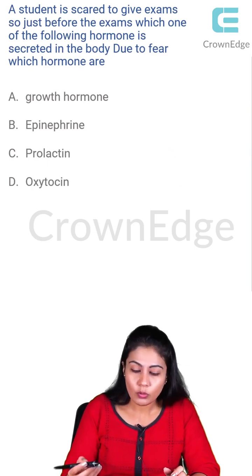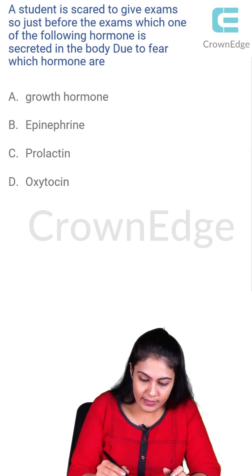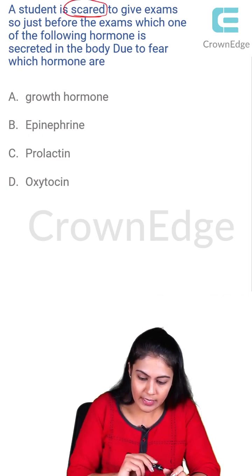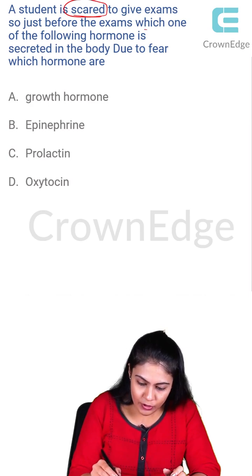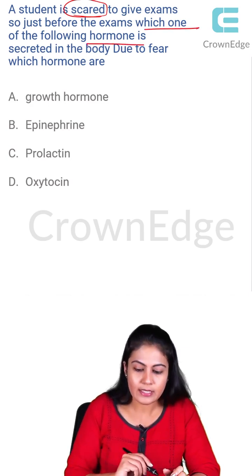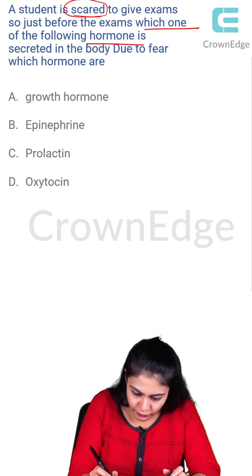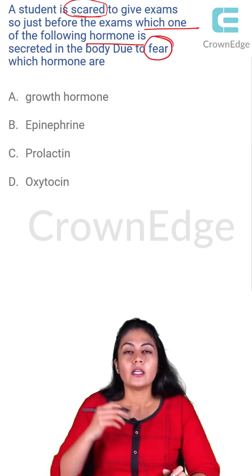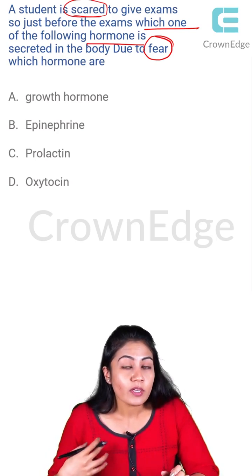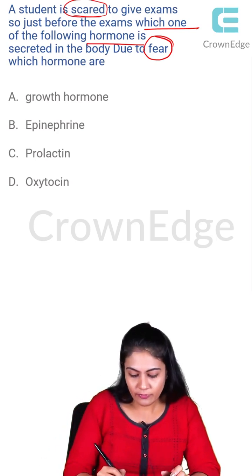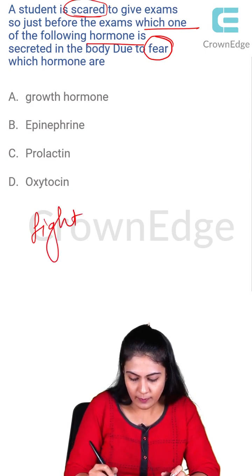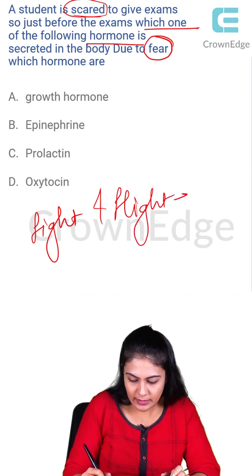Now, the clinical question: a student is scared to give the exam. So just before the exam he is scared, right? Which one of the following hormones is secreted into his body due to fear? So the fight and flight response, we remembered about that, right? In the fight and flight response, which hormone is secreted? Your catecholamines.